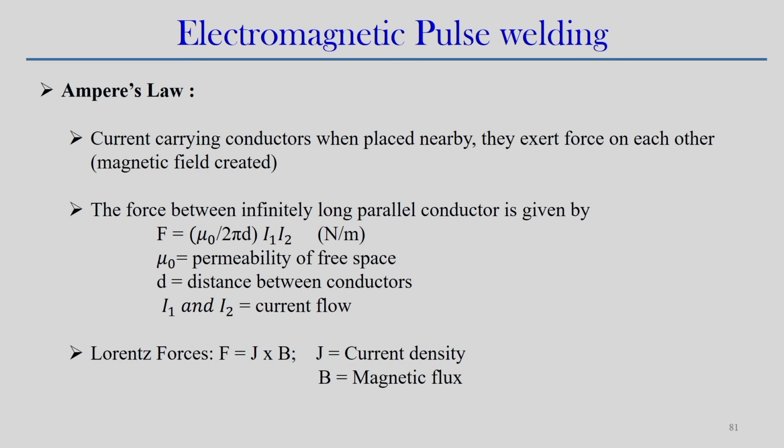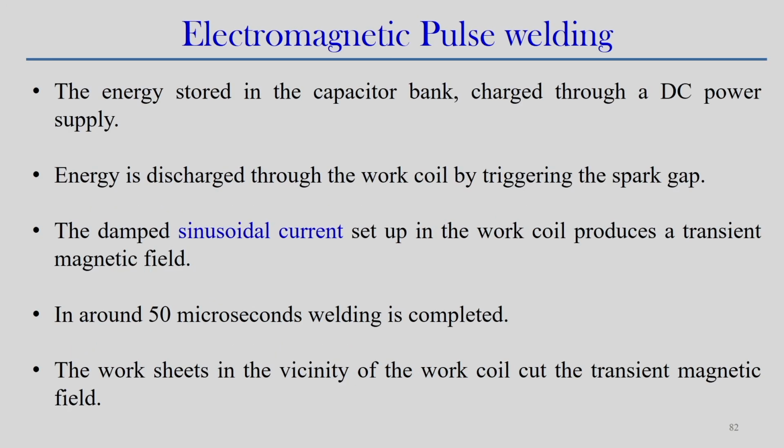We will see how it works. The Lorentz force can be calculated from the current density and magnetic flux during the passage of current between these two conductors. So, this Lorentz force is associated with electromagnetic pulse welding. But how does it work? The energy is stored in a capacitor bank charged through a DC power supply. Once the capacitor bank has sufficient charge, the energy is discharged through the work coil by triggering the spark gap, and this discharge happens over a small period of time.